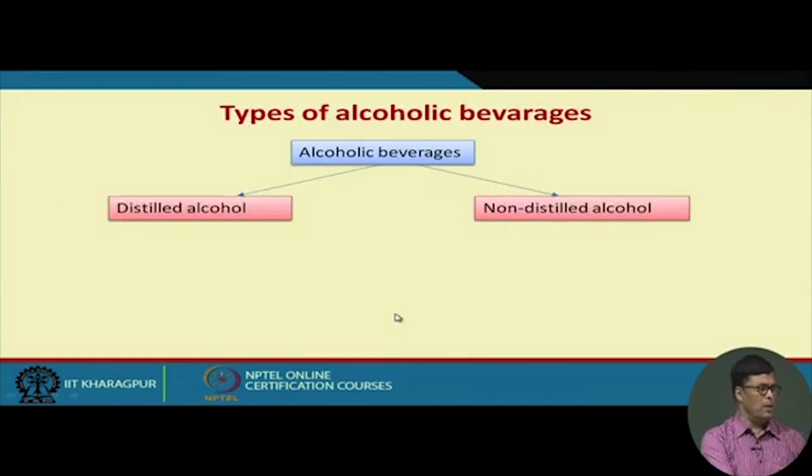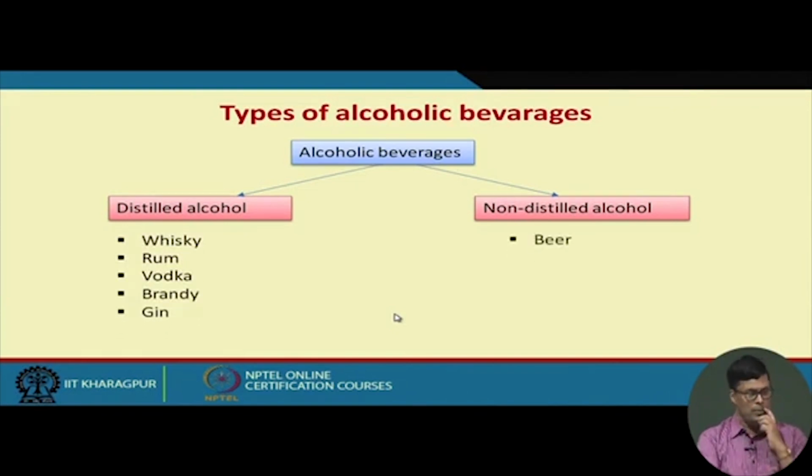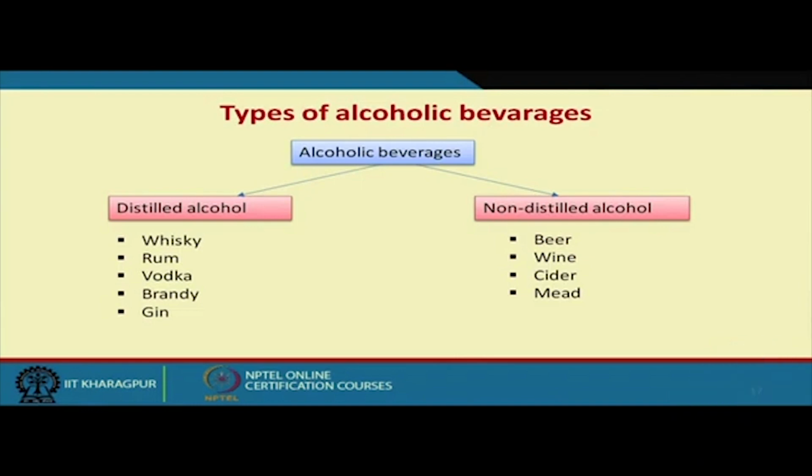So, let me share the types of alcohol fermentation process. When alcohol is used as a beverage, it can be divided into two types. One is called distilled alcohol, another is non-distilled alcohol. Now what do you mean by distilled alcohol? Distilled alcohol means that after the fermentation is over, it passes through the distillation process, and through the distillation process we get the pure alcohol.